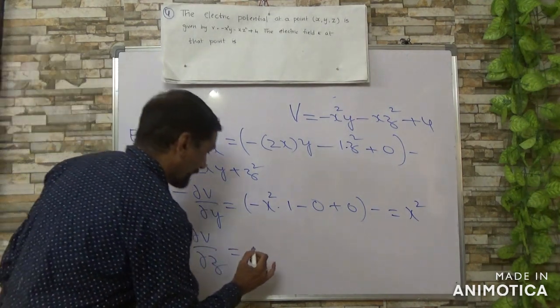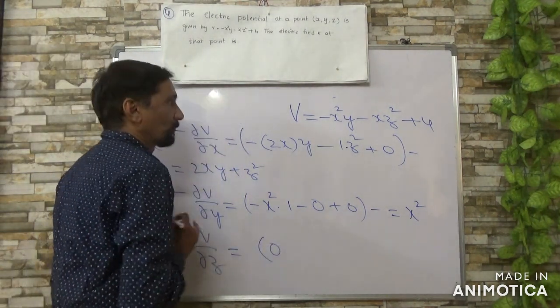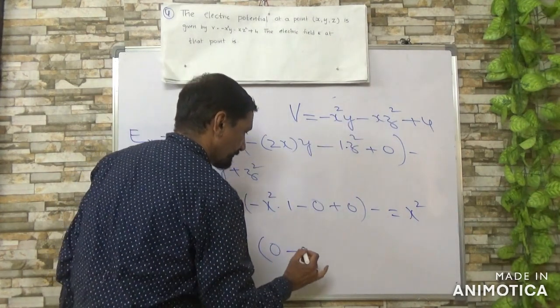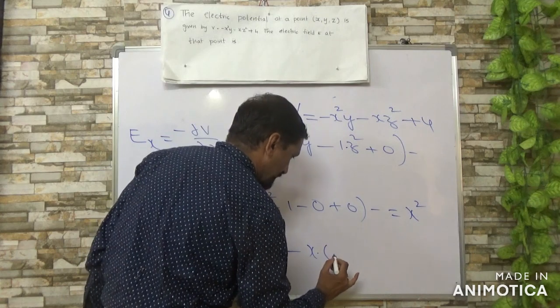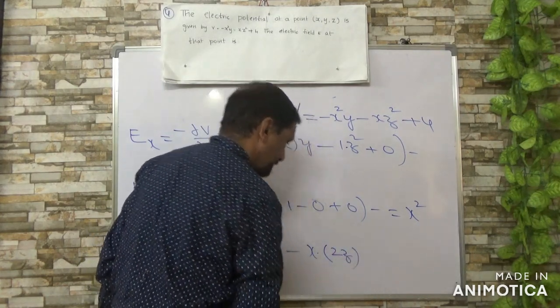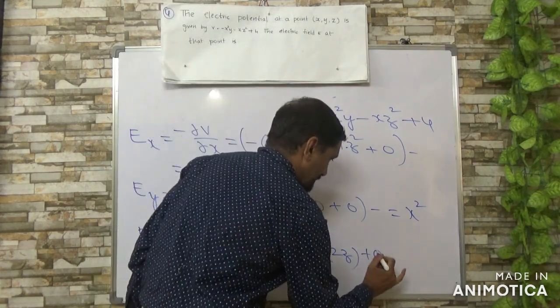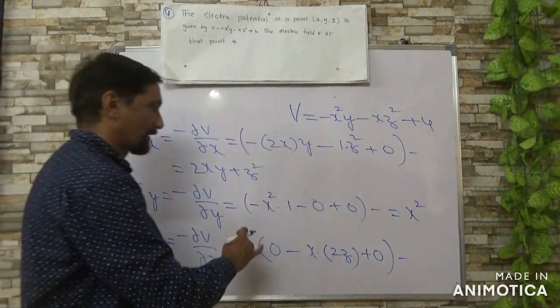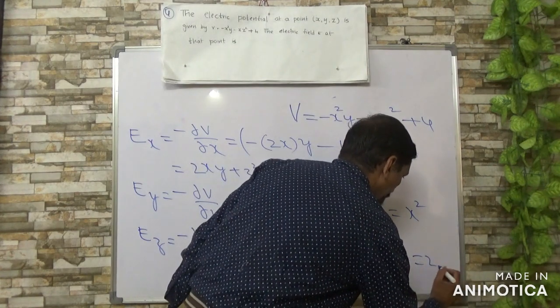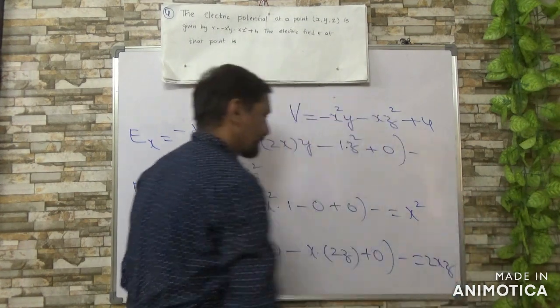Plus next one, x as it is, z square differentiation gives 2z, plus constant 0, into minus. Formula wise, minus of minus plus, you get 2xz.